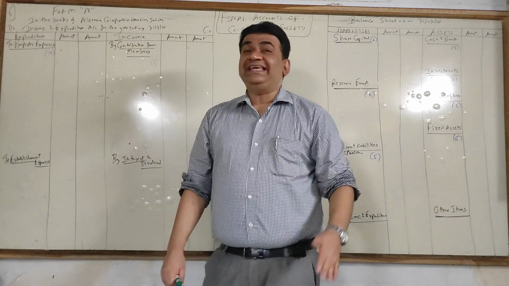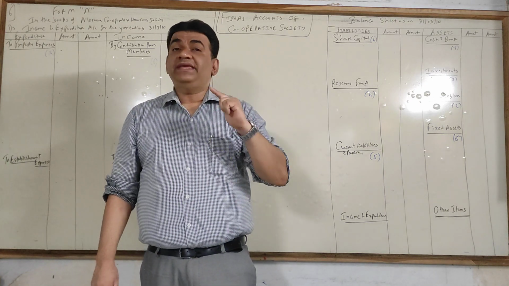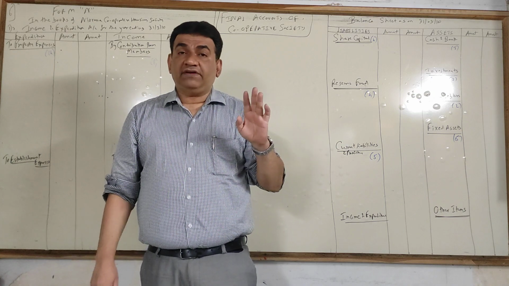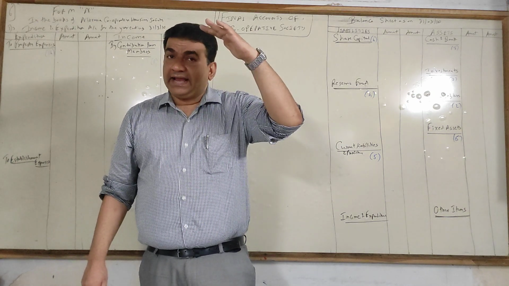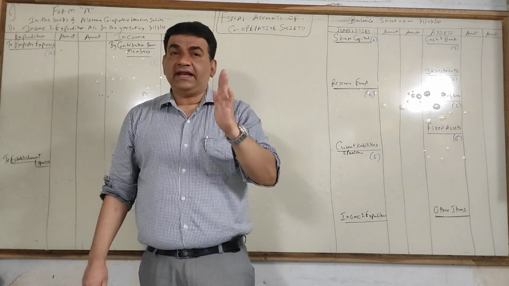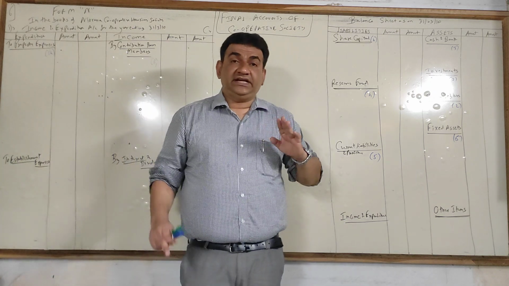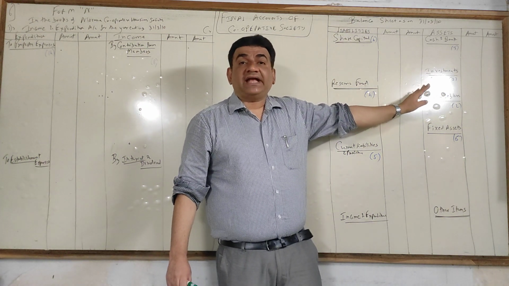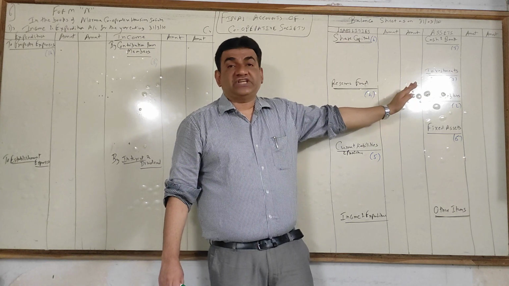Now come to the asset side. Here it's very simple, but you have to be careful for the order. Till now, whatever balance sheets you all have studied, always if it was a balance sheet as per an act, you recollect, it always 99% used to start with fixed assets. Cooperative society's balance sheet will not start with fixed assets, it will start with cash and bank. So the first heading on the asset side will be cash and bank.